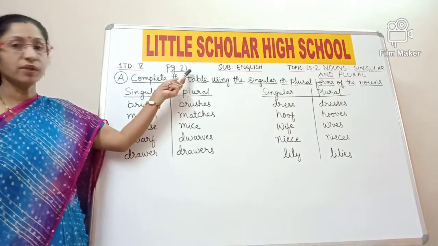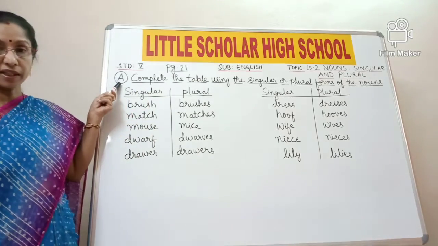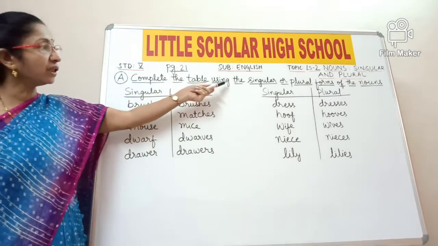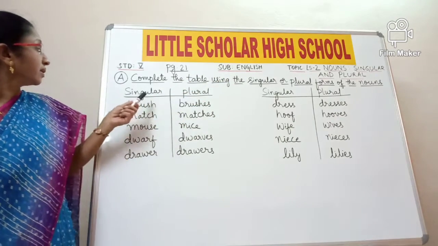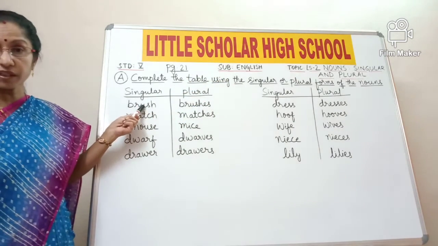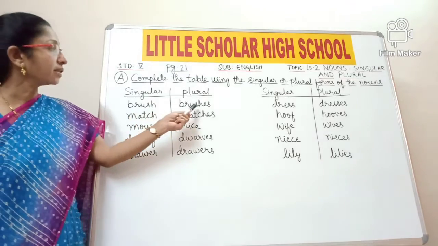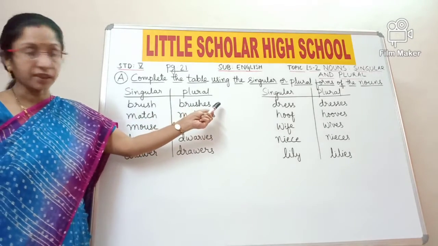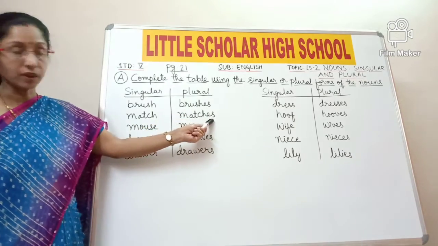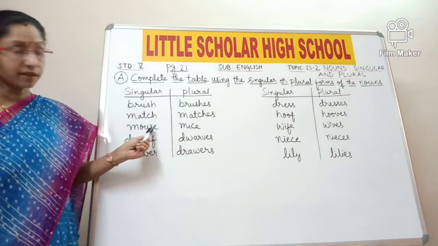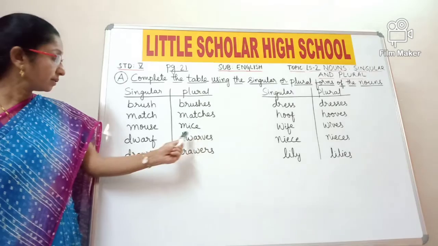Okay, page number 21. Now look at Part A. Now let us complete the table using the singular or plural forms of the given nouns. Now brush. Brush is a singular noun. The plural of brush is brushes. Just add es to that. Match. Match is singular. Matches is plural. Mouse is singular. Mice is plural.